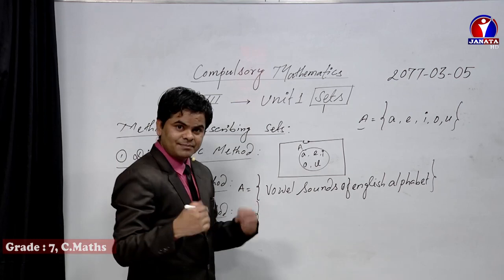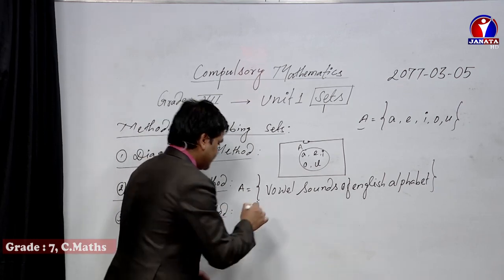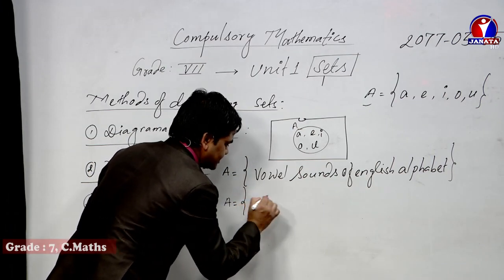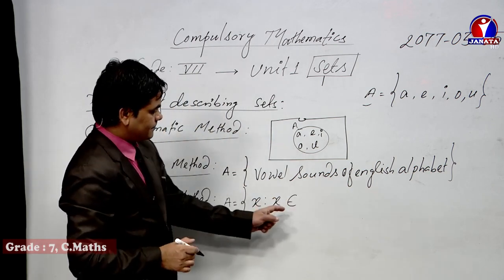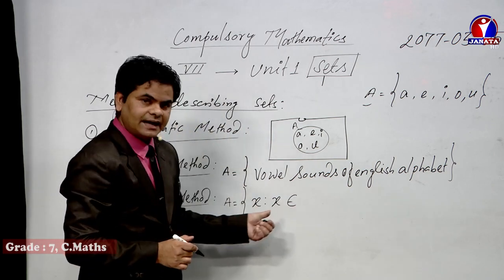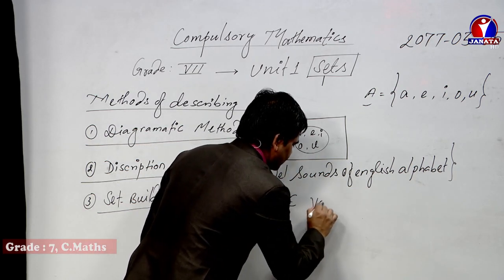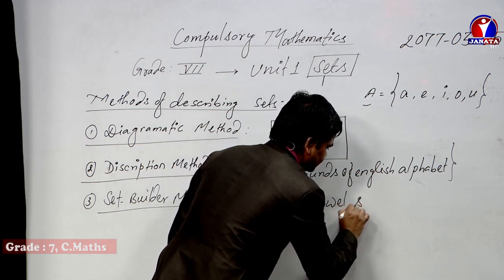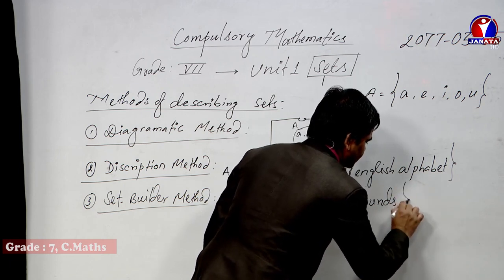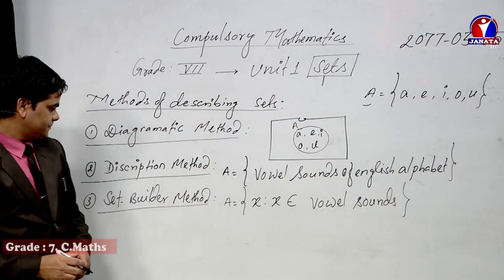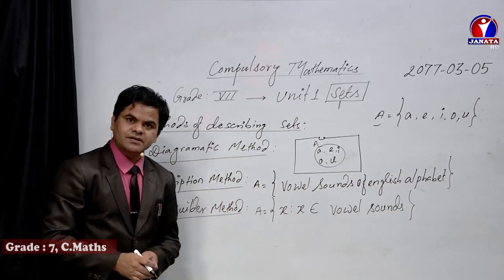You can use any variable, maybe x, y, z, or any other variable. x, such that x belongs to, this is the belongs to sign. You can write this sign in words as well. Then we write x belongs to vowel sounds of the English alphabet; you can mention that here, or just keep it up to vowel sound. This is the way of representing the set information by using the set builder method.